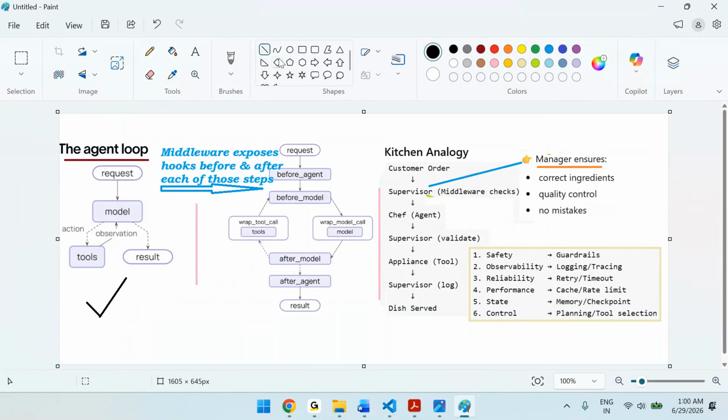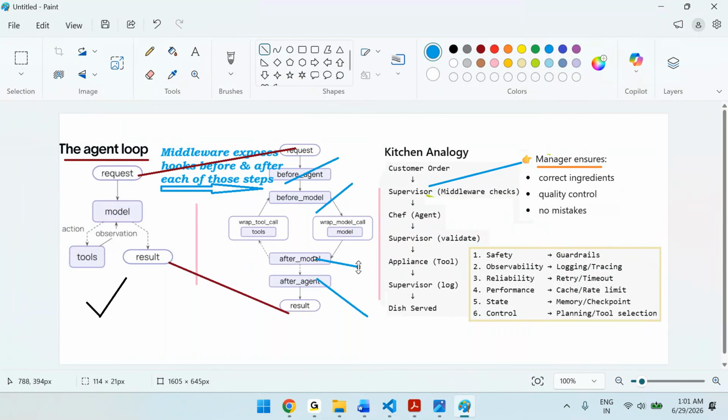Now, what will these middlewares do? As I said, middleware exposes hooks before and after. That means you have a request and you have the response, which is nothing but results. Between request and results, you can put all these different hooks: before agent, after agent, what to do; before model, after model, what to do.